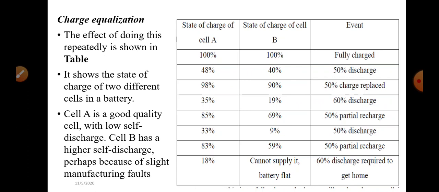So comparing the different events, it is seen that cell A is of better quality than cell B, because cell B has a higher self discharge rate and also a slight manufacturing fault. So this is charge equalization. Thank you.